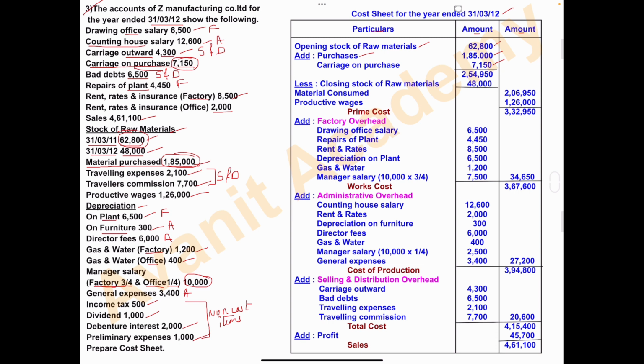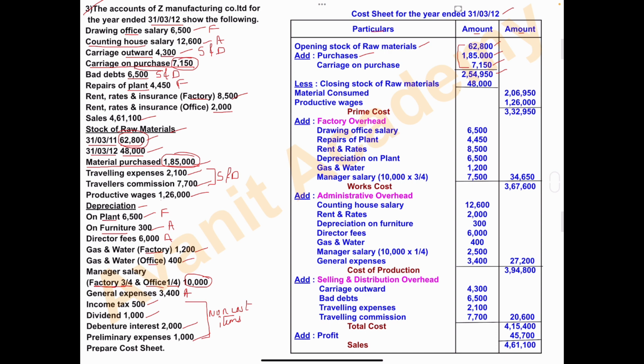Now add these three amounts: 62,800 plus 1,85,000 plus 7,150. And the total, write in inner column, 2,54,950. So after adding purchases and any expenses related to purchase of raw material, what we have to do?